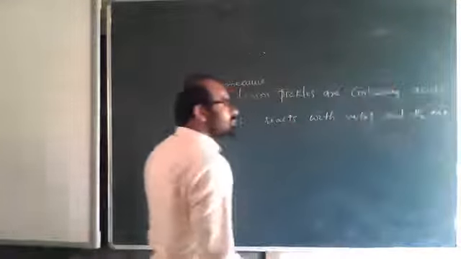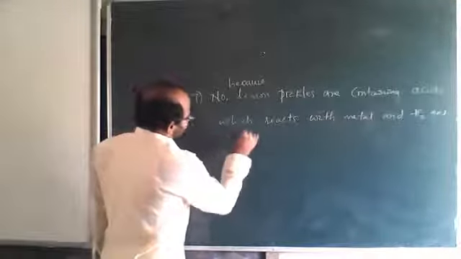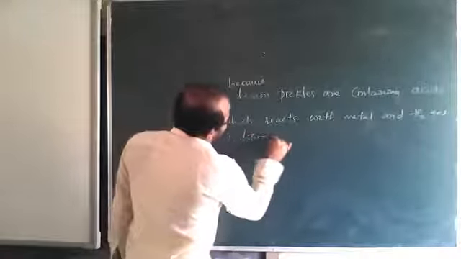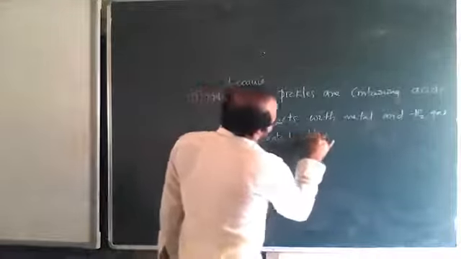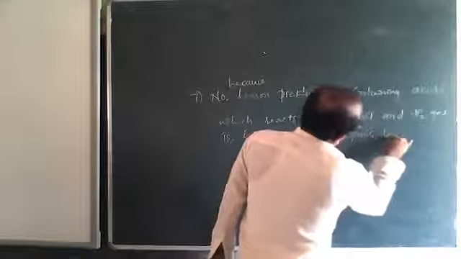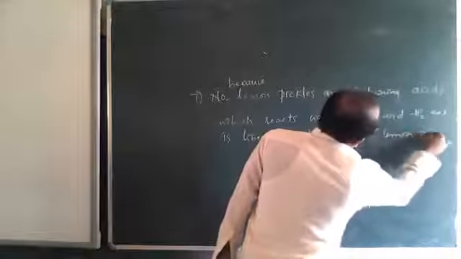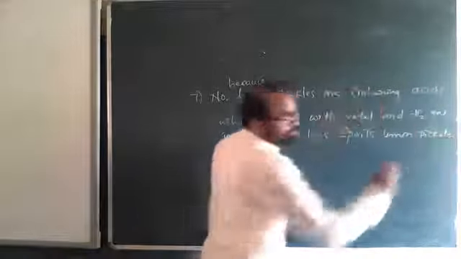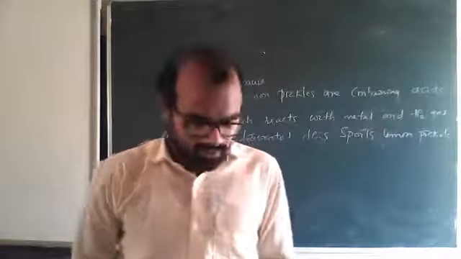H2 means what? Hydrogen gas. H2 gas is liberated. This is lemon pickles. Okay. So this one is over.